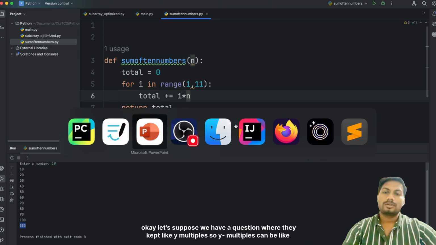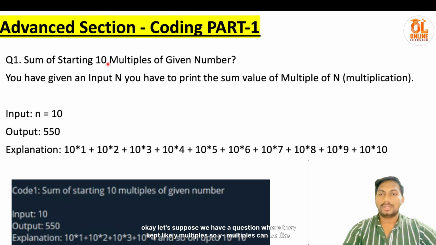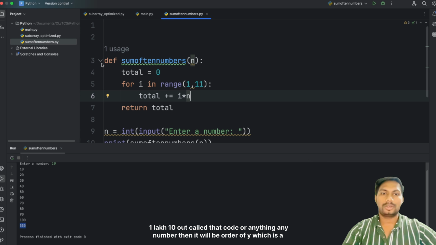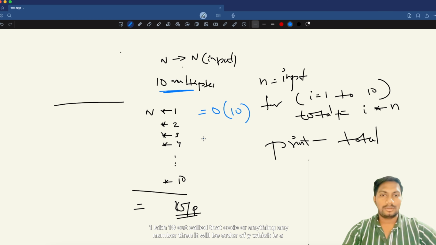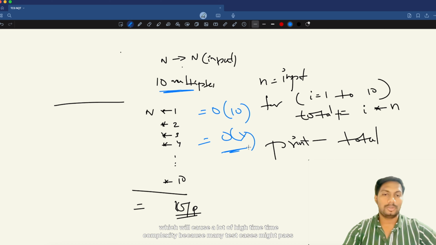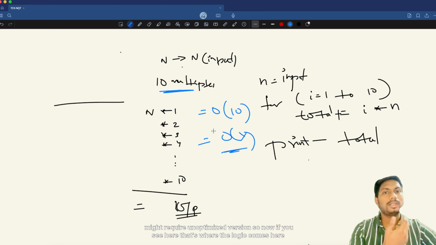Okay, let's suppose we have a question where they kept y multiples. So y multiples can be like 1 lakh, 1 crore, or anything, any number. Then it will be order of y, which will cause a high time complexity, because many test cases might pass, which I told in the first question 80% can do, but there might be 1 or 2 test cases which might require the optimized version.